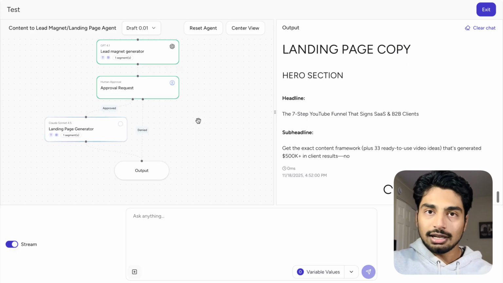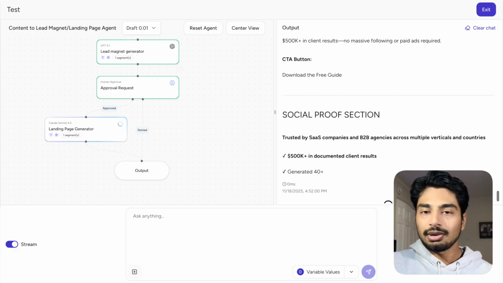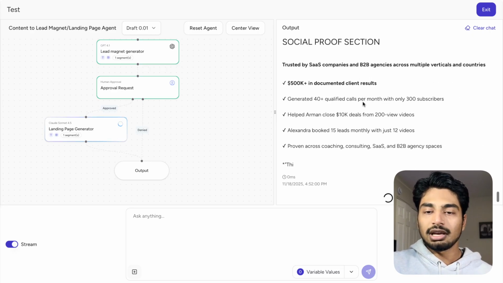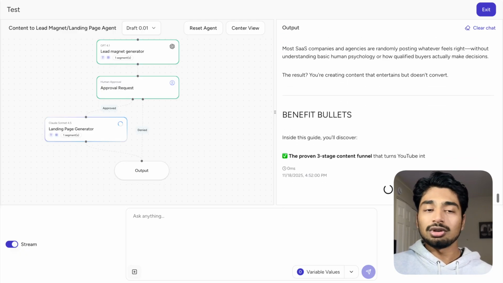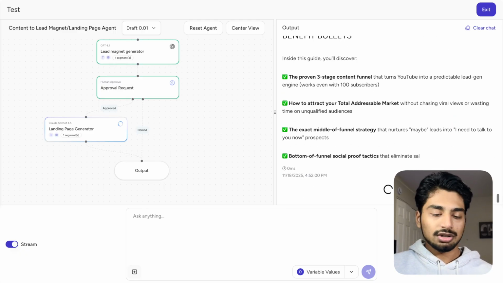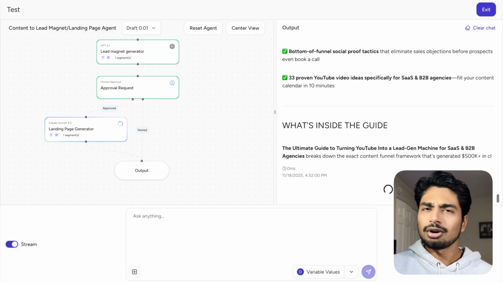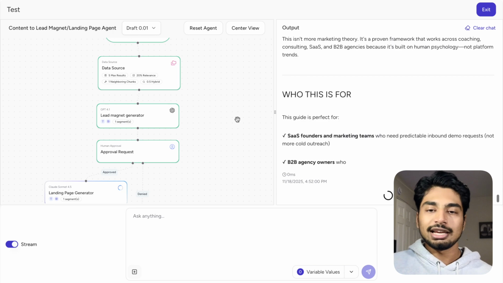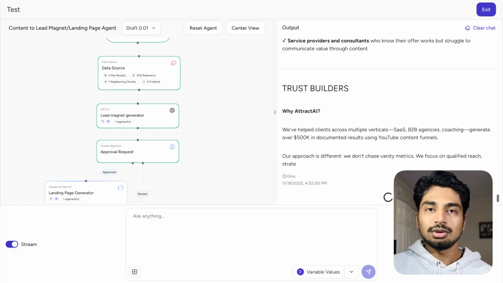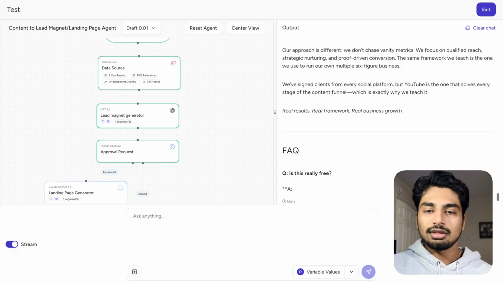So we have the lead magnet. Now we can place the lead magnet on a landing page as well. And it's going to give us all of the landing page copy right here. You can sort of see how it generates that. And again, this is with minimal prompting. So you could upload data for prompting frameworks, landing page frameworks, conversion, digital marketing assets, anything that you have for your company, you could give as a data source, and it will take into account when writing out the copy. This is just a bare bones example of what's possible with this type of agent.